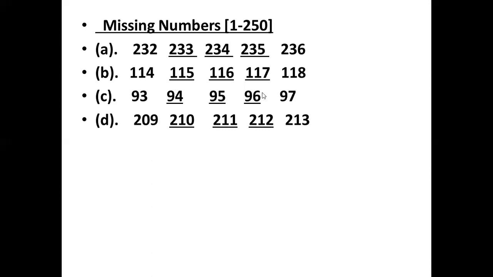209 till 213, and there are 3 blanks in between. So you can see the answer: 209, 210, 211, 212, 213. Let's see the next one. 186 till 190. So 186, 187, 188, 189, 190.